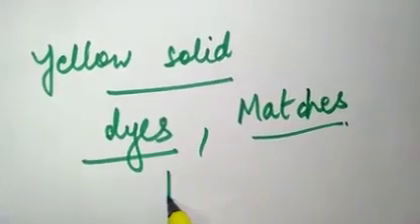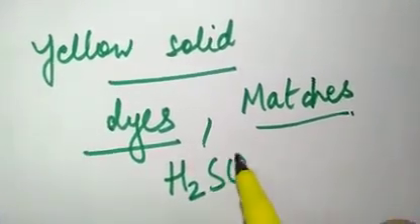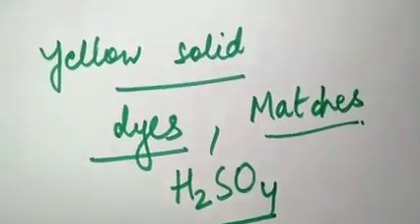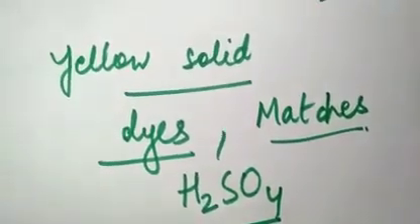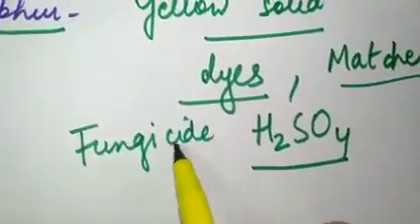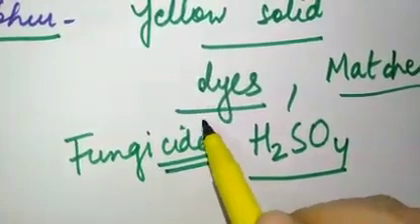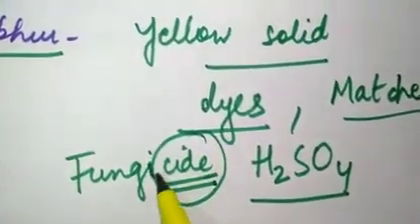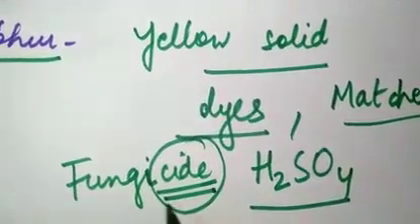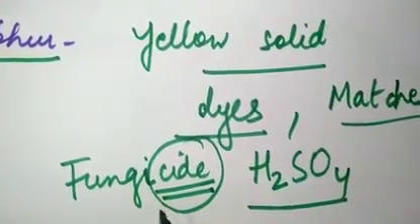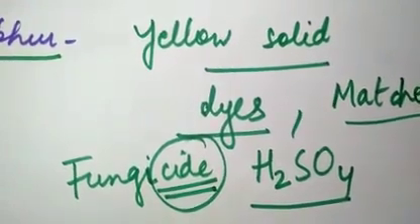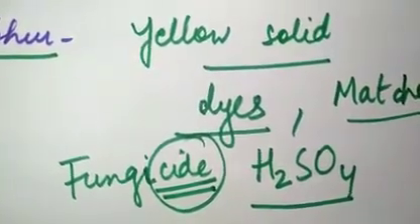Sulfur is used for manufacturing of a very important acid, that is H2SO4, sulfuric acid. It is also used as a fungicide. Now what is a fungicide? Cide is actually to kill. So the chemical that is used to kill fungus is known as fungicide. Sulfur is used to make some fungicides. It is also used to treat rubber. All these are uses of sulfur.